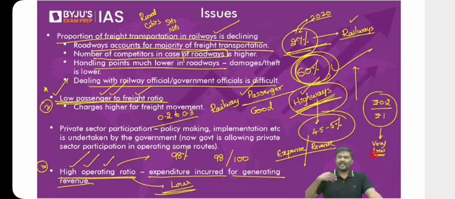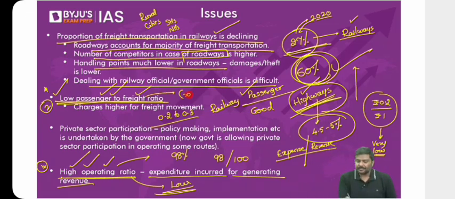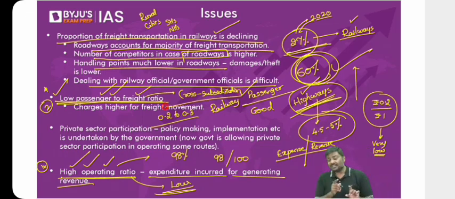Now, many of you ask me, sir, why is the passenger to freight ratio in case of India very low? Can I give you the answer in only one term? Cross subsidization. Don't we follow cross subsidization? When passengers use the railways, we impose a very low tariff on them, whereas when goods are moved, we impose a comparatively higher tariff. That is the precise reason there is a low passenger to freight ratio.